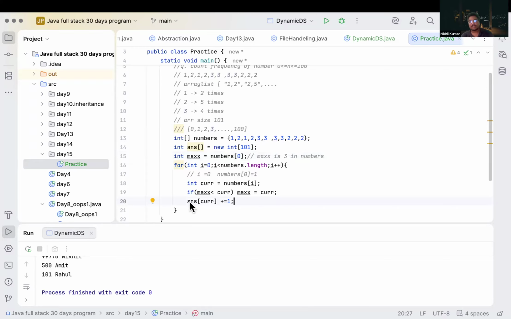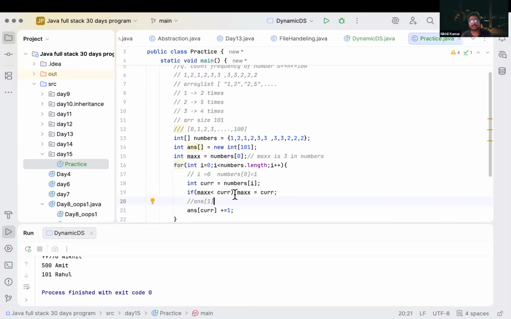So we will simply do answer of current plus equal to 1. Why are we doing answer of current plus equal to 1? Because current is 1. Correct?